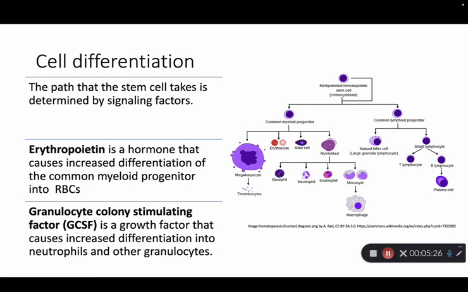Cell fate is not a randomly determined path, though. Rather, signaling factors in the embryonic environment will guide stem cells down specific pathways. For example, erythropoietin stimulates stem cells to become red blood cells, versus granulocyte colony stimulating factor directs differentiation into neutrophils and other granulocytes. These chemical cellular cues ensure proper tissue formation and are also used therapeutically in conditions like anemia or neutropenia to correct a deficiency.